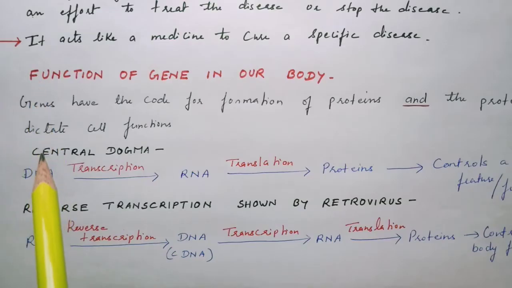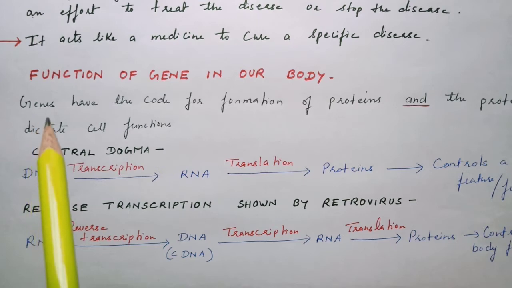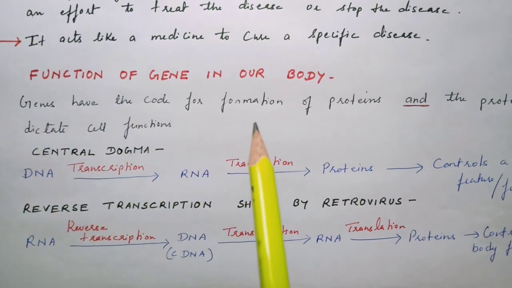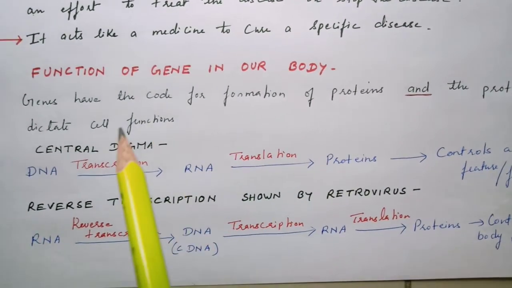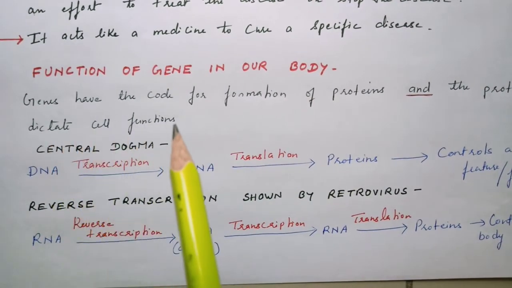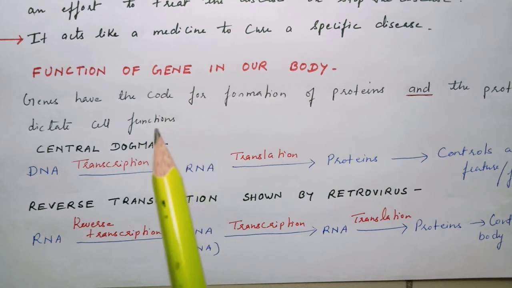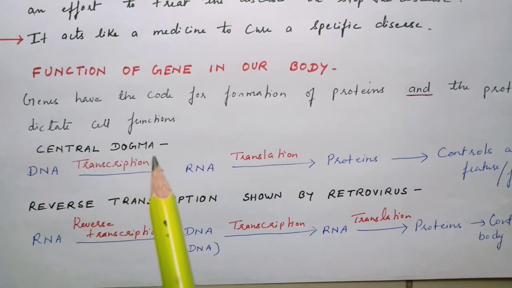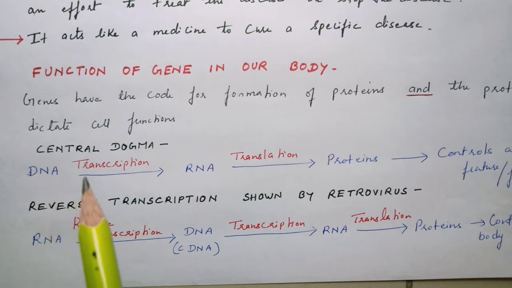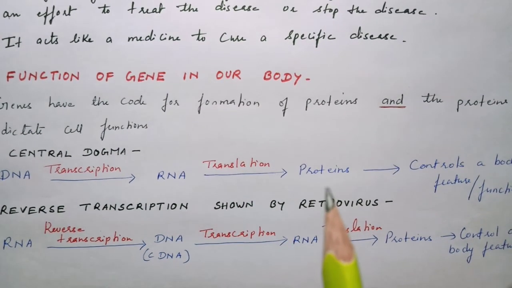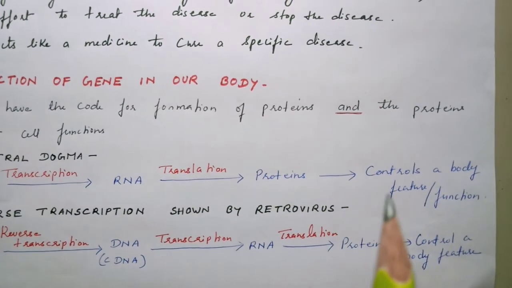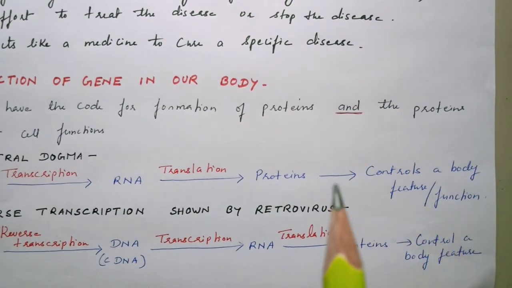Genes which are present on our DNAs have a specific code for the formation of a specific protein, and that specific protein once produced dictates a specific cell function. So all this takes place by a process known as central dogma. The gene present on the DNA undergoes transcription to produce RNA, and this RNA undergoes a process known as translation and produces the proteins, and once the proteins are produced, they will control a specific body feature or a specific body function.